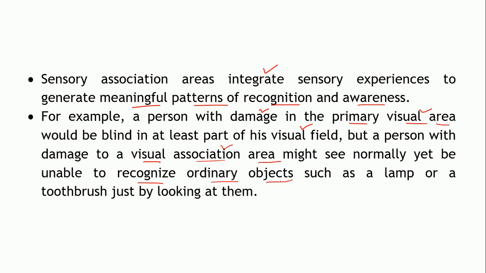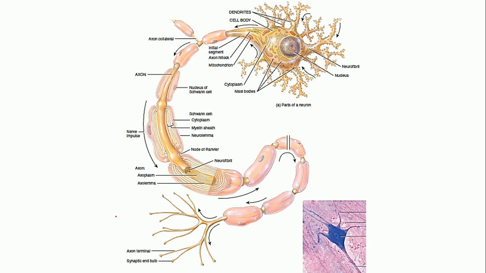So just by looking at that object, you will be able to identify it. Say for example, a lamp or a toothbrush. So just by looking at it, you come to know that it is a toothbrush, it is a lamp, and so on, right? Say for example, I have displayed this picture for you.